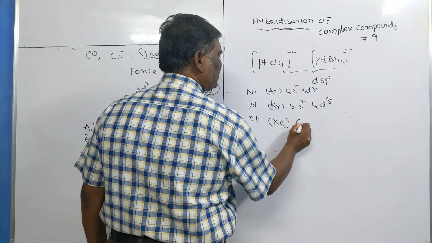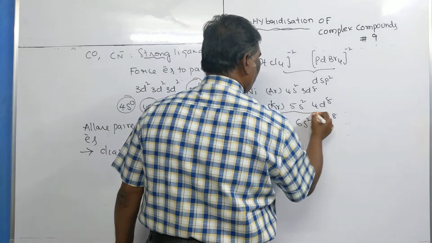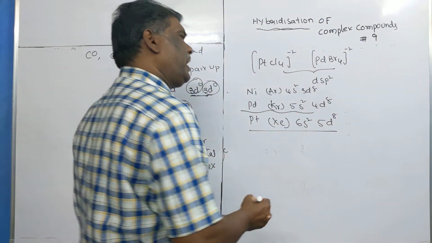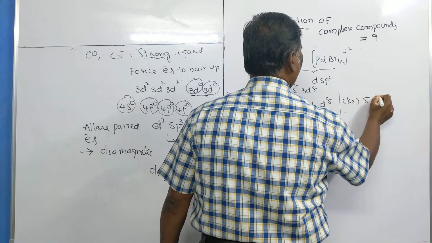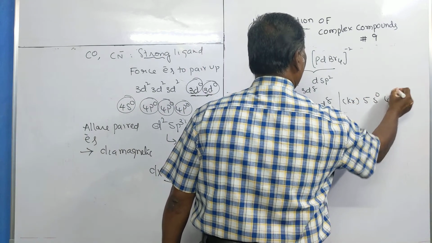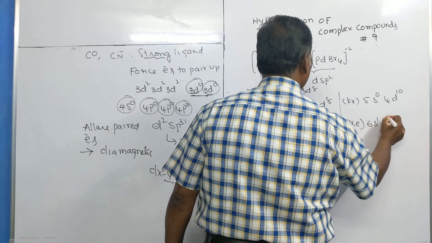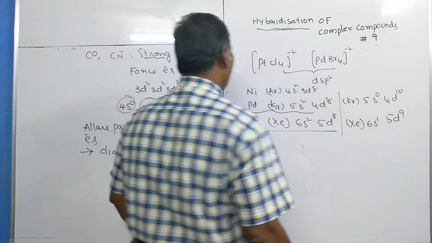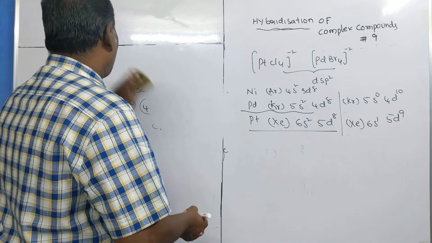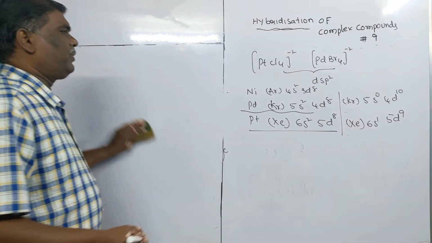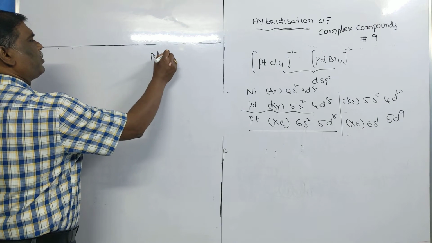Along with xenon, platinum has 6s2 5d8 configuration. Now please observe, palladium and platinum have anomalous configurations: 5s0 4d10 here, and similarly, along with xenon, 6s1 5d9 here. Now you take either the platinum or the palladium compound, any one. Now I am taking palladium tetrabromide.